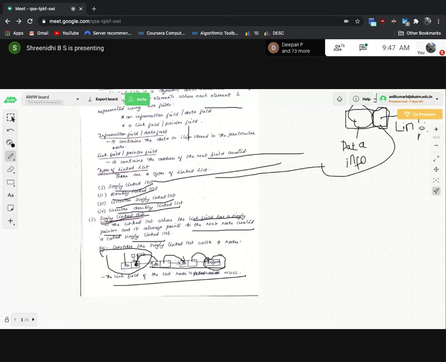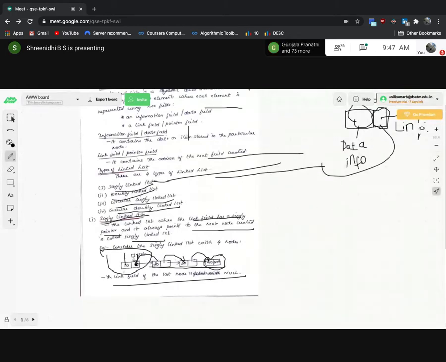So you can see this concept here. So that is about a single linked list, each and every concept that I have given here briefly.